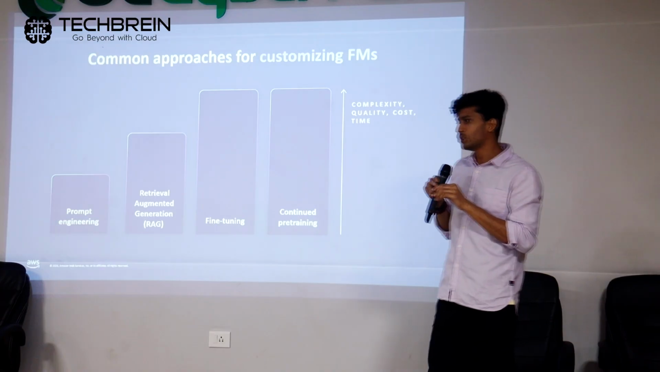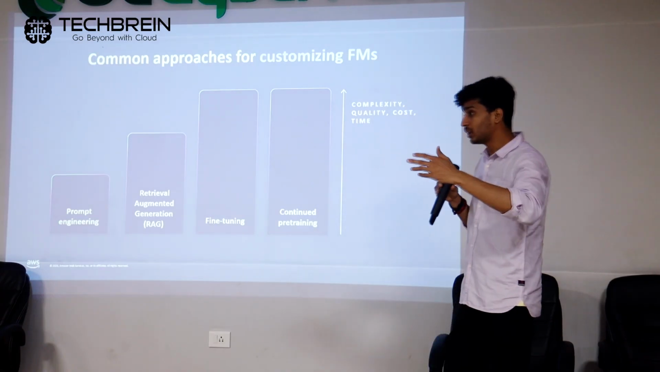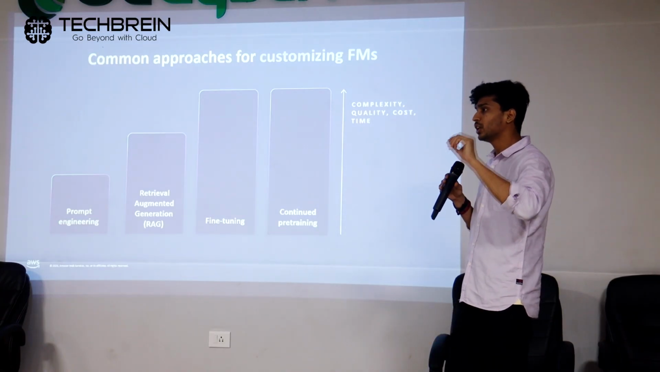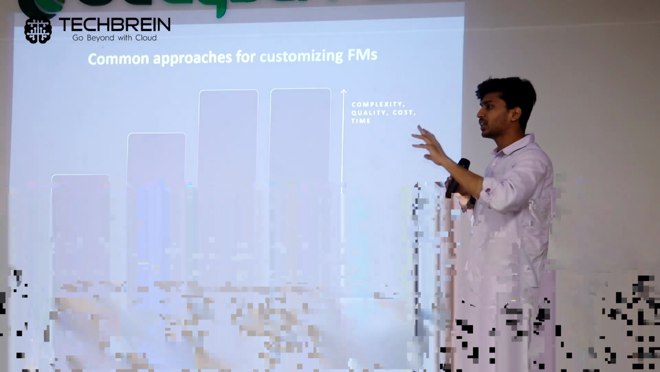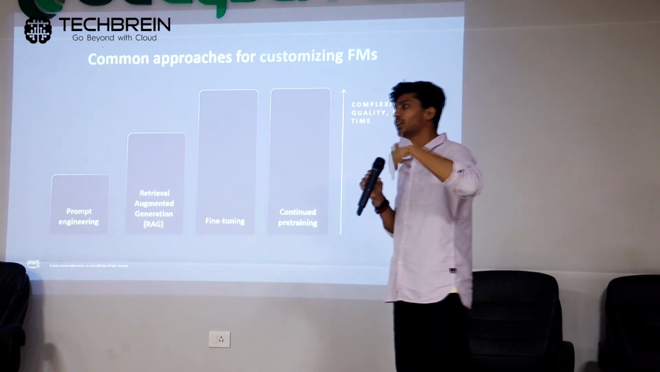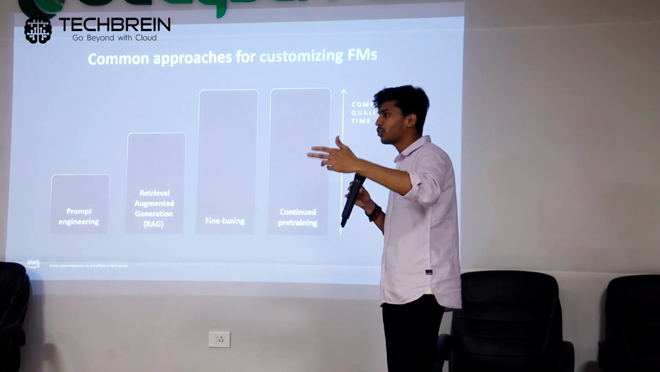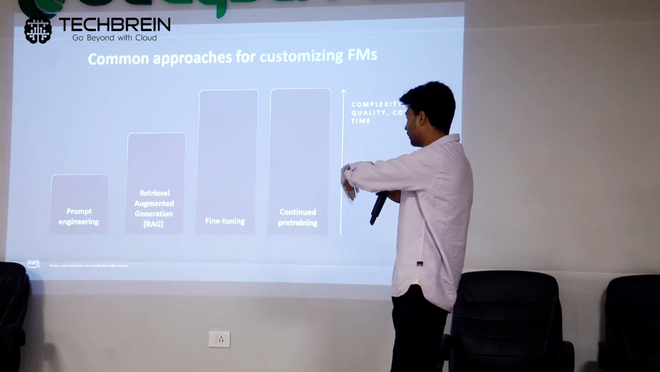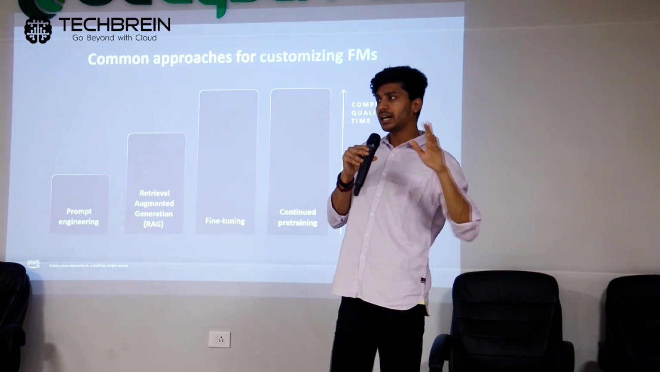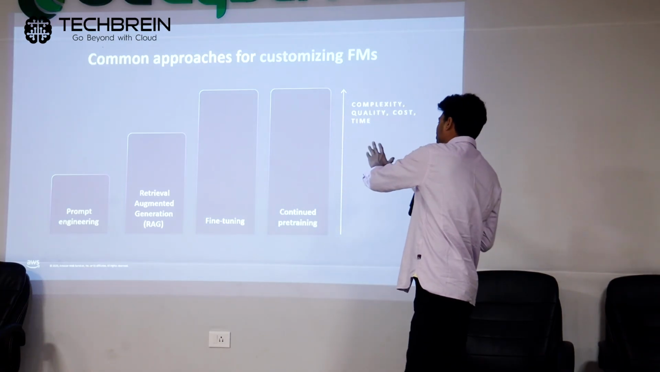Fine tuning is when you train already trained models using a labeled data set. It's known as fine tuning. Continued pre-training is when you train your models using a raw or unlabeled data set. It's known as pre-training. But you don't need to get into the complexities of fine tuning or continued pre-training.